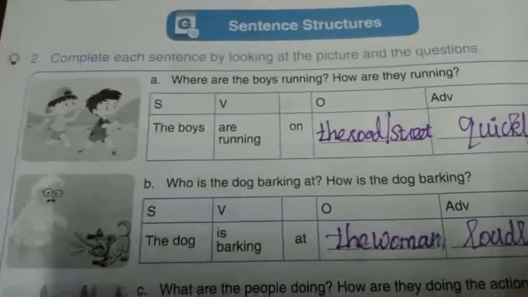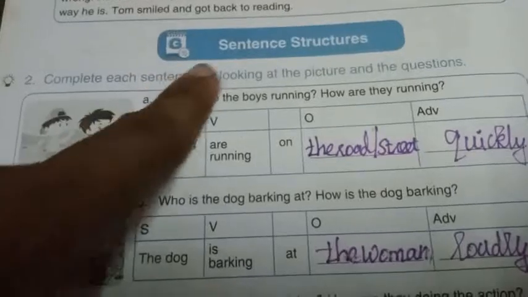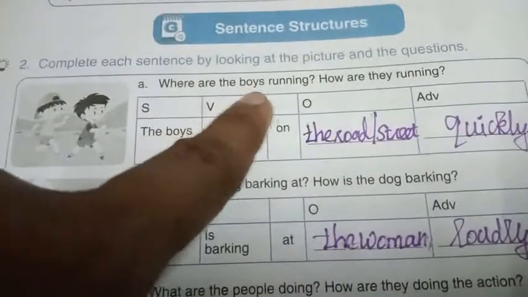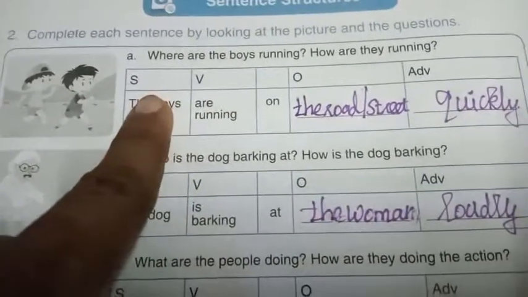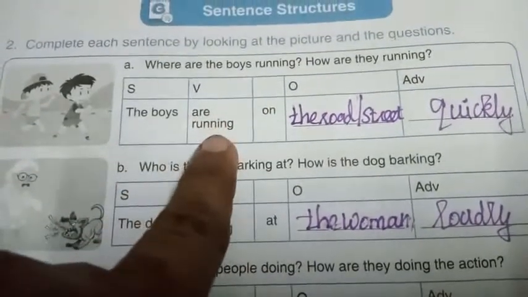Great. From today's class, let us check the answers from yesterday's class. What did I give? Yes, worksheet number 13, question number 2. Did you complete that? Yes. See that, this is worksheet number 13, question number 2. Complete each sentence by looking at the picture and questions. Where are the boys running? How are they running? See that: subject, verb, object, adverb. The boys are running.